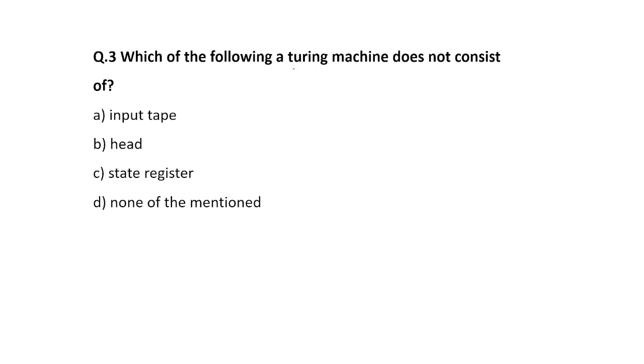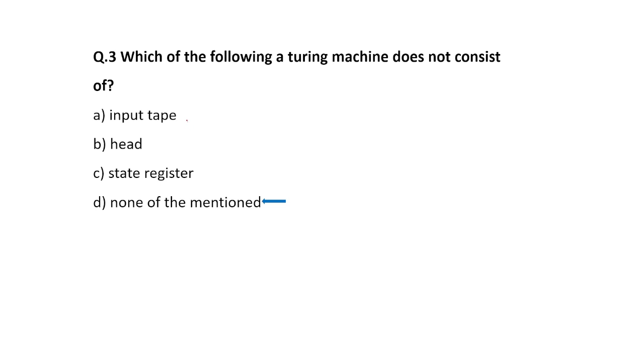Which of the following a Turing machine does not consist of? We have already discussed some important parts of Turing machine. Here they have asked about which does not consist of. First is your input tape, another is head, another is state register, or none of the mention. So the correct answer can be your option number 4, that is none of the mention.